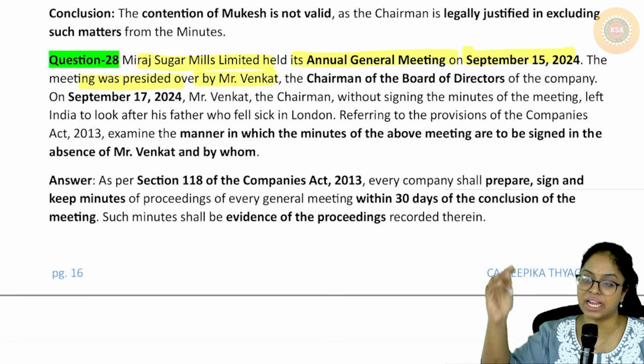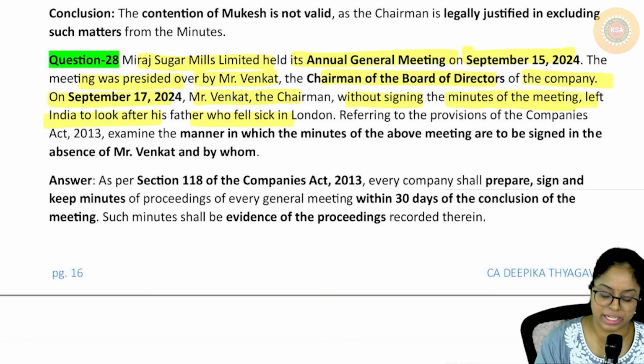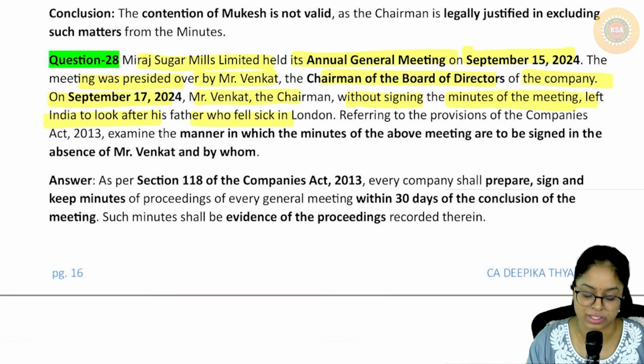Venkat, so he was the chairman of the company. On September 17, 2024, Mr. Venkat, the chairman, without signing the minutes of the meeting, left India to look after his dad who is sick and who is in London.